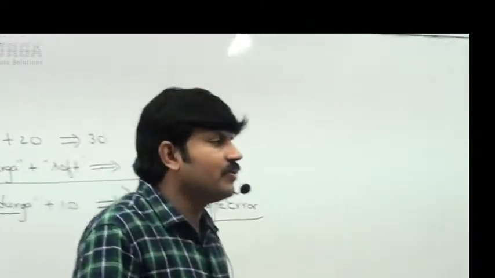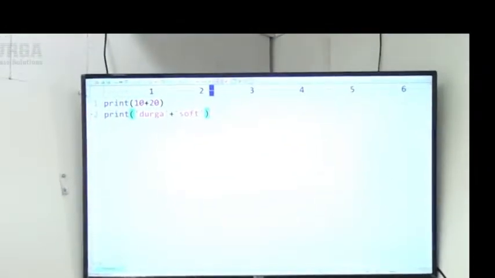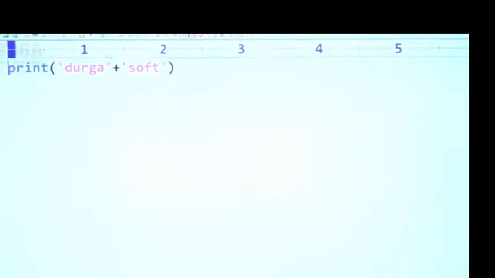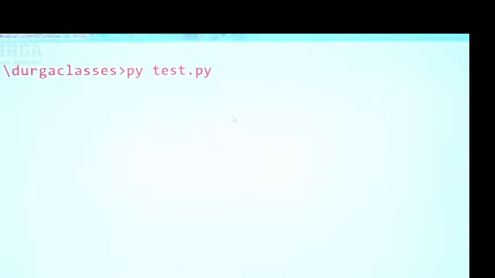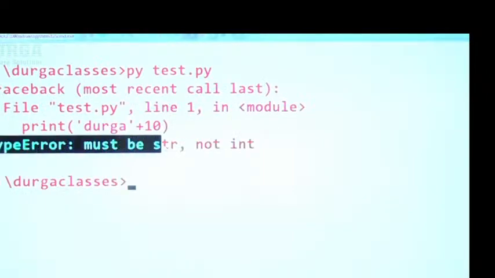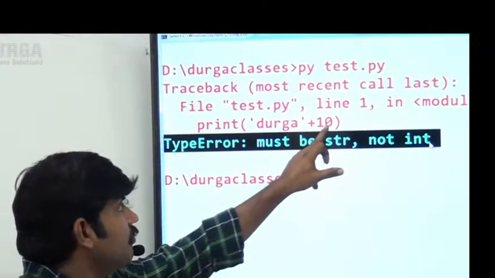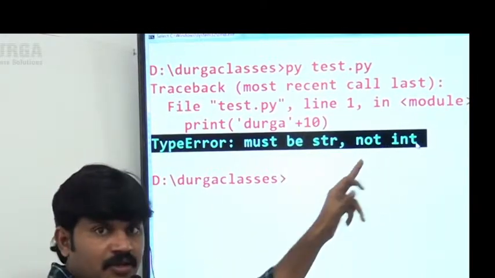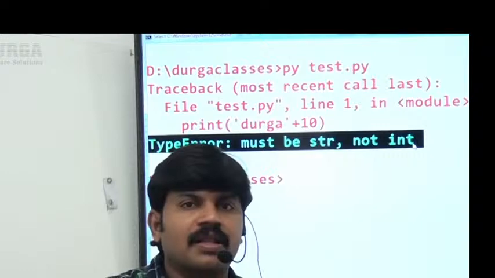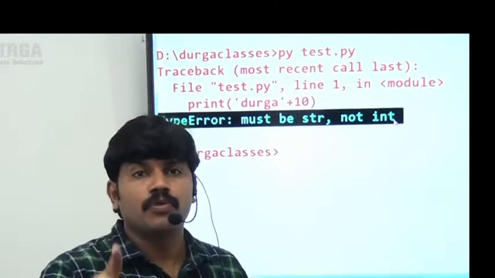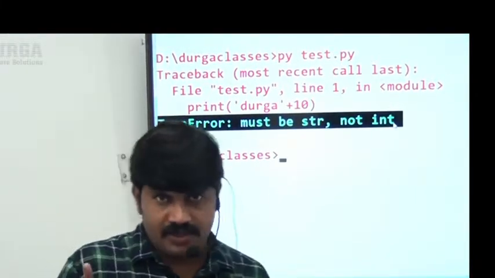Let me show this one. Have a look once, sir. Sir, I am taking Durga plus 10. Okay, let me remove the remaining. Just let me concentrate only on this part. Durga plus 10. What answer we are going to get is immediately a type error: must be str, not int. So clearly the Python virtual machine is telling, hey, it must be str, not int. So if you apply the plus operator for string objects, compulsory both arguments should be string type only, otherwise we will get a type error. Clear for all of you, right?